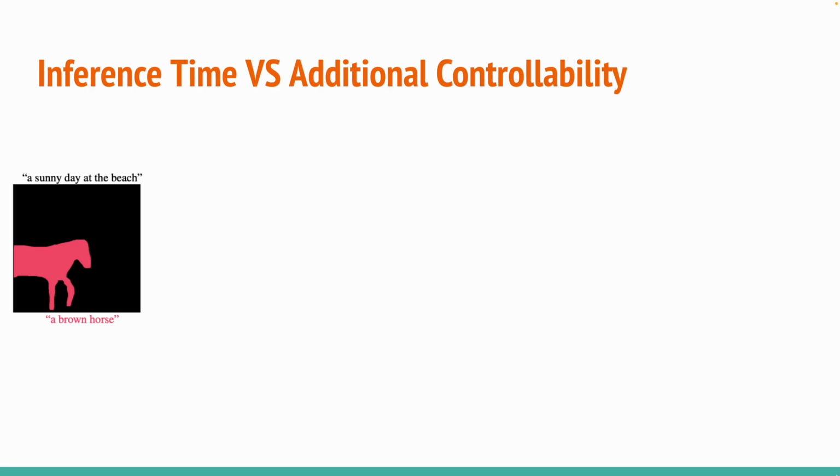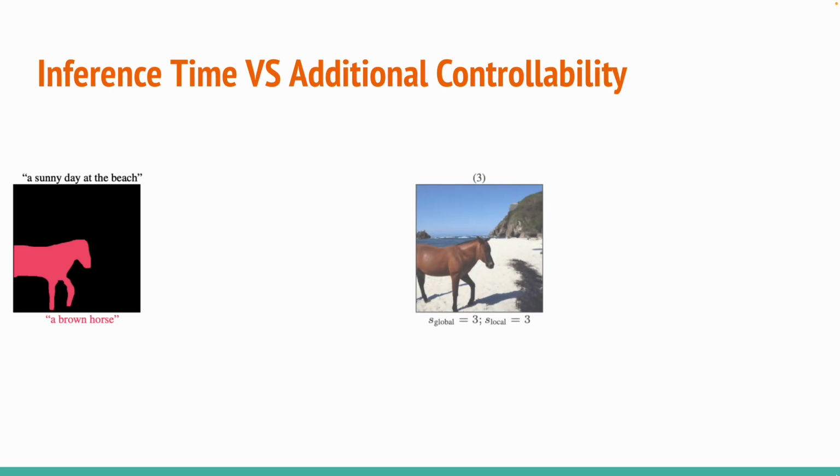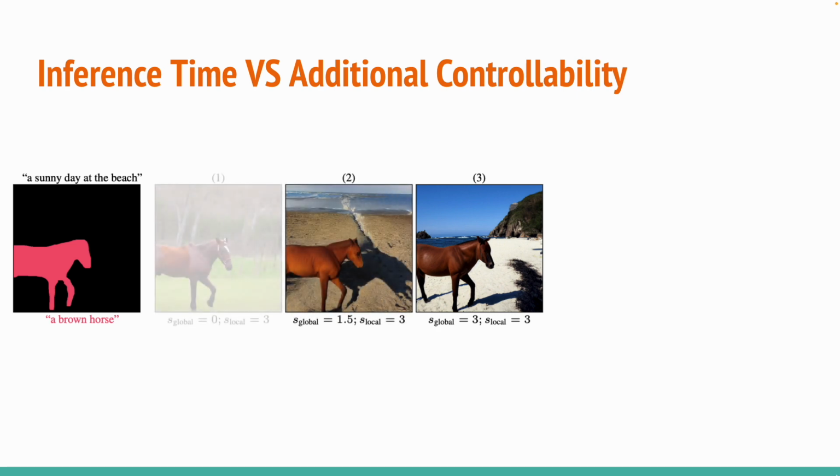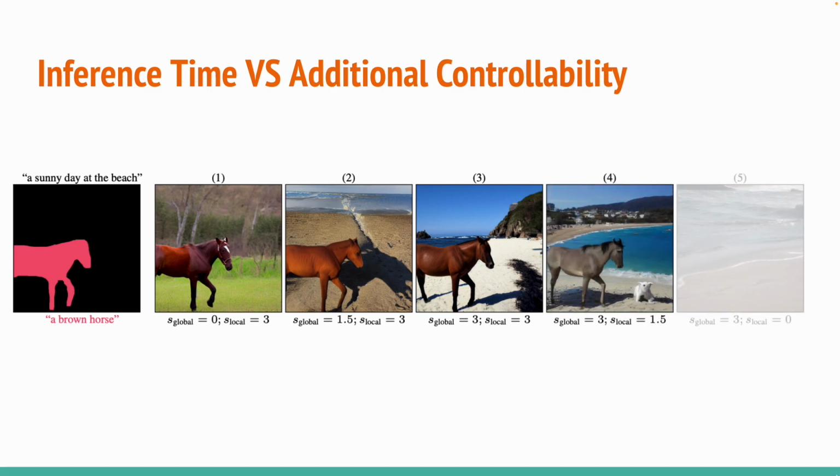For example, given a local scene of a brown horse, along with the global text of a sunny day at the beach, we can use equal guidance scales to get an image that corresponds to all of the inputs equally. But we can also diminish the scale of the global scene, gradually removing the sea background. Or alternatively, diminish the scale of the local scene, gradually removing the horse.